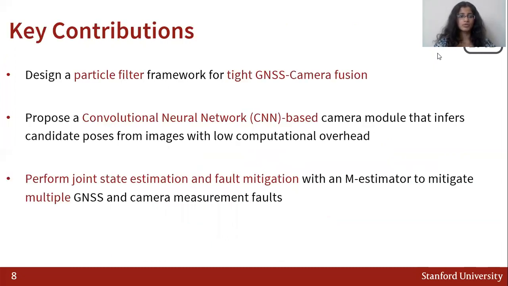Our key contributions include designing a particle filter framework for tight GNSS-Camera Fusion, designing a convolutional neural network-based camera module that infers candidate poses from images with low computational overhead, and finally, treating state estimation and fault mitigation jointly with an M estimator that helps us mitigate multiple GNSS and camera measurement faults.